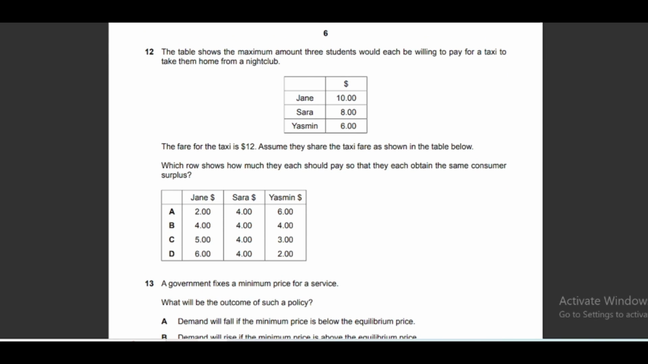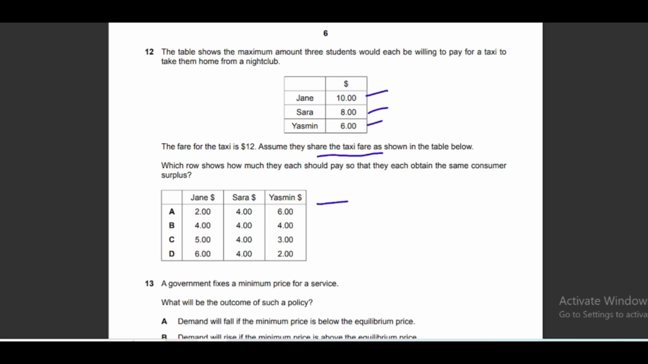Moving to question number 12, the table shows the maximum amount 3 students would each be willing to pay for a taxi to take them home from the nightclub. Jane is willing to pay this, Sarah and Yasmin. The fare for the taxi is $12 each. Assume they share the taxi fare as shown in the table below.